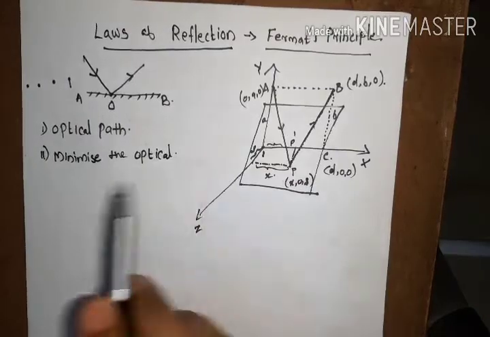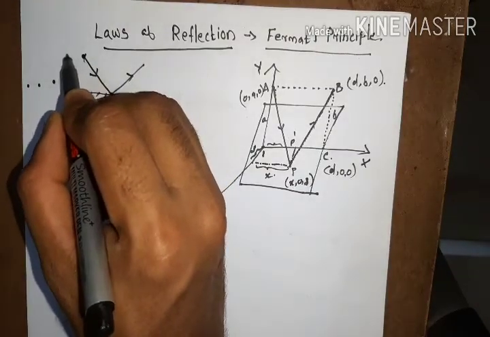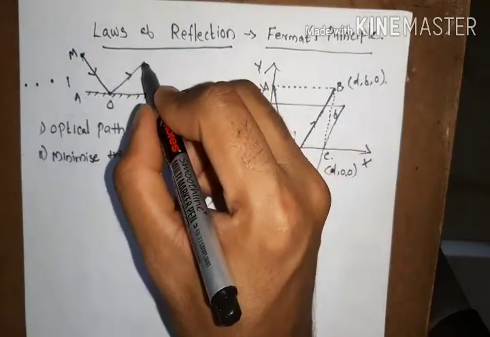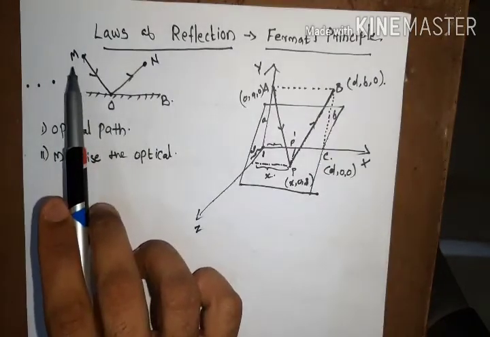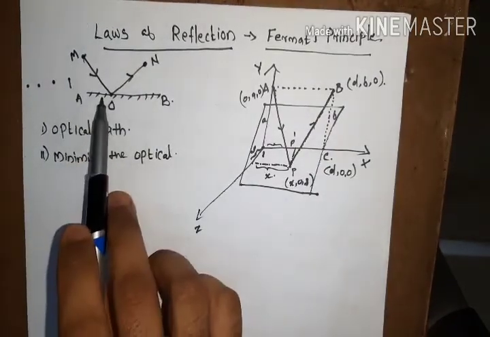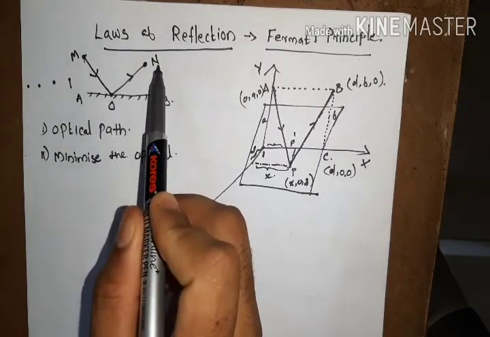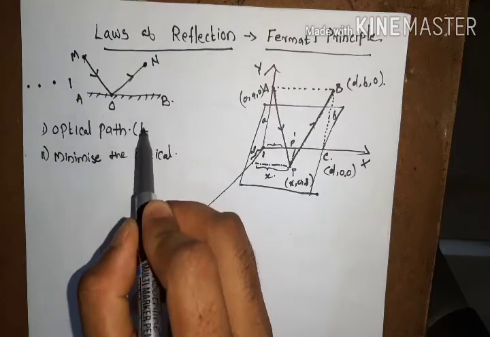If a light ray is incident from some point M, and the reflected light ray is received at point N, then the optical path corresponding to this reflection is MO plus ON. Let this optical path be capital L.